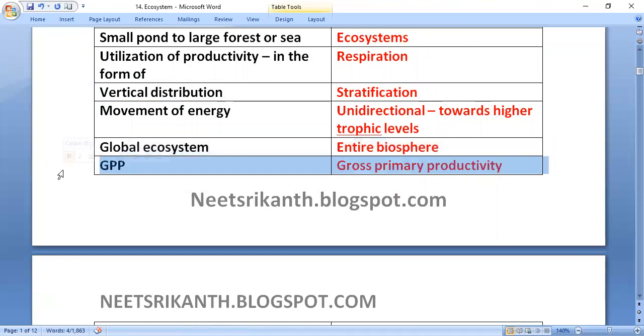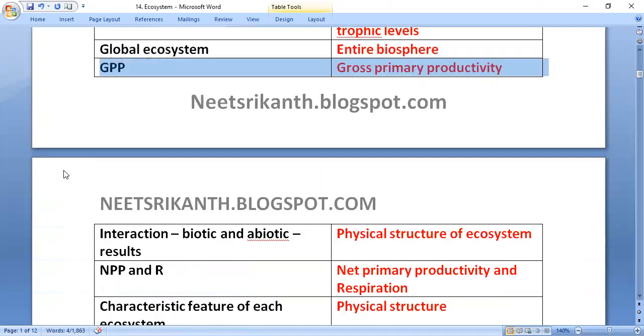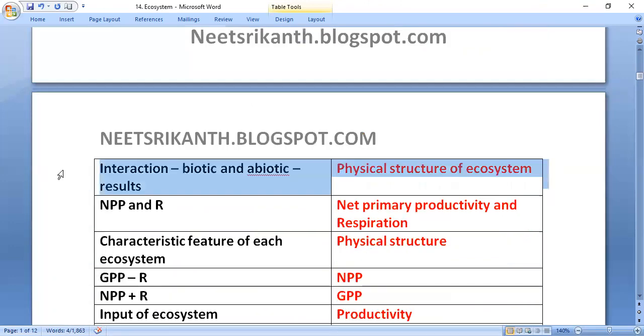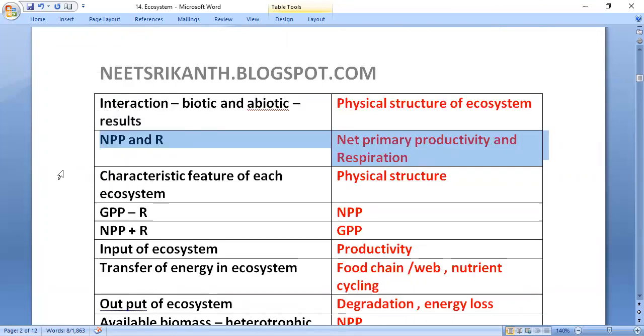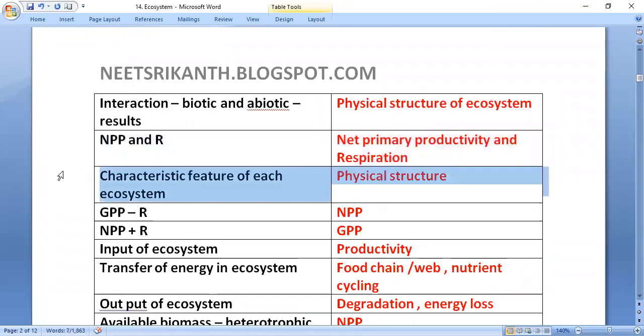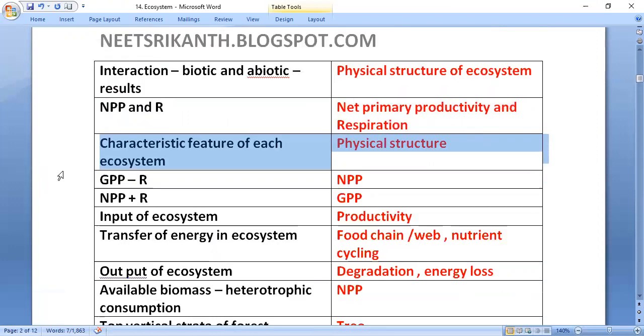GPP is the gross primary productivity of the plants. Interaction between the biotic and abiotic factors results in the physical structure of the ecosystem. NPP is the net primary productivity of the plant and R is the energy loss in the form of respiration of the plant. NPP and R are characteristic features of each ecosystem.